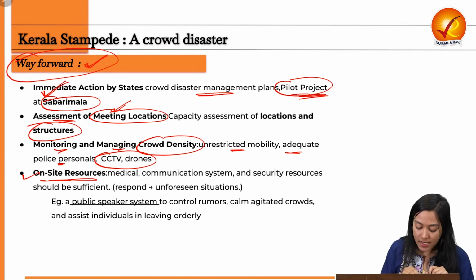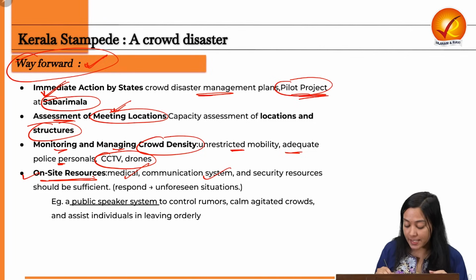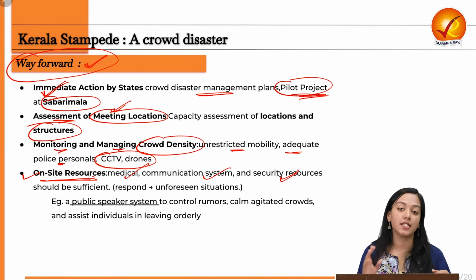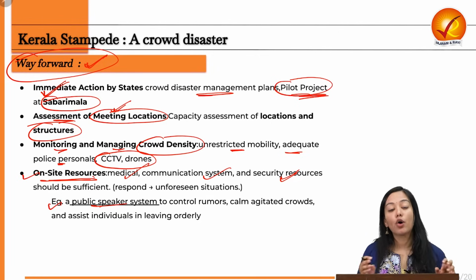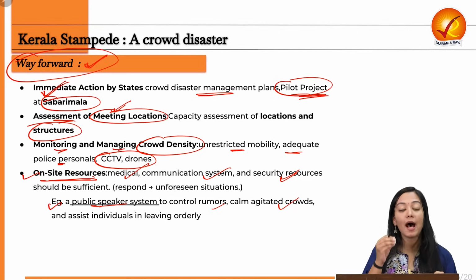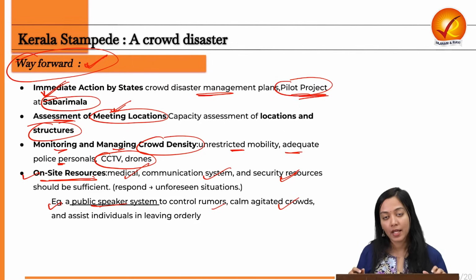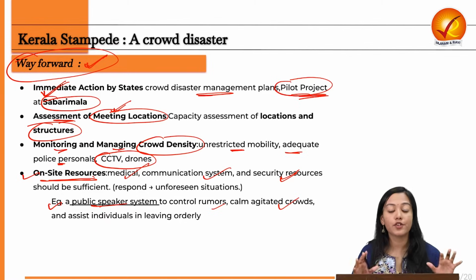Then certain on-site resources, for example medical resources, communication resources and security resources, should be installed beforehand to deal with any such exigency. For example, a public speaker system can be installed everywhere at the venue to control rumors, to calm an agitated crowd, and to provide leadership and guidance so that the crowd can manage themselves, and to assist individuals so that they do not create frenzied movement, a ruckus or havoc, which can lead to disaster in crowds.